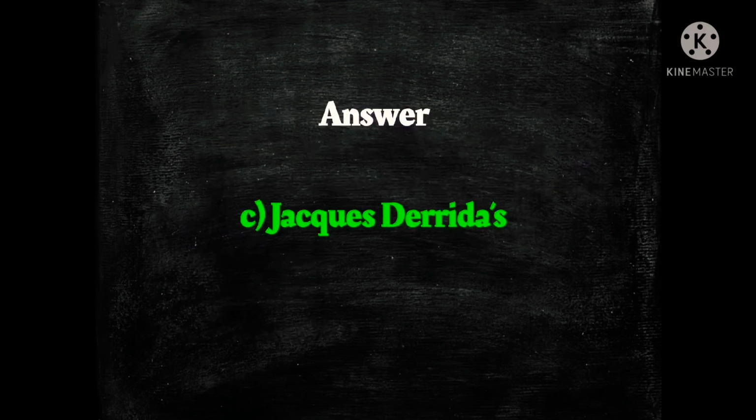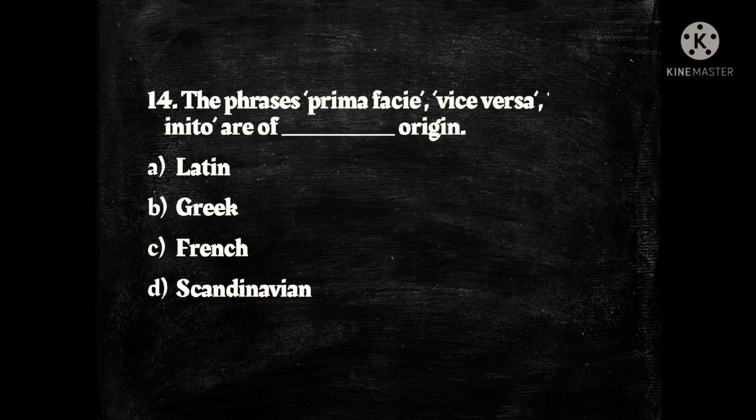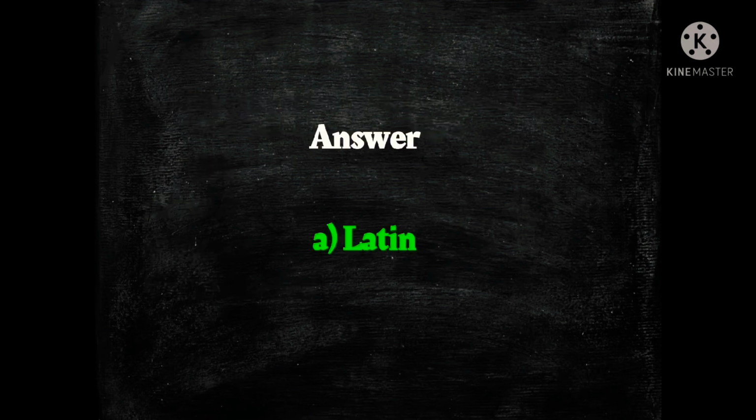Jacques Derrida's lecture. Next question, the phrases prima facie, vice versa and ab initio are of dash origin. The options are Latin, Greek, French and Scandinavian, and the answer is A, Latin.